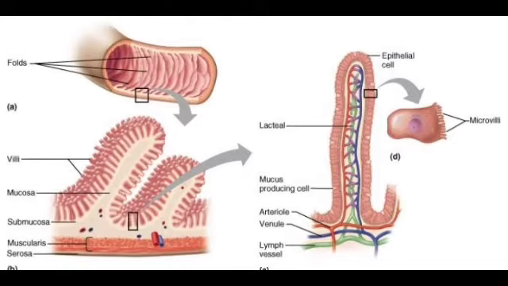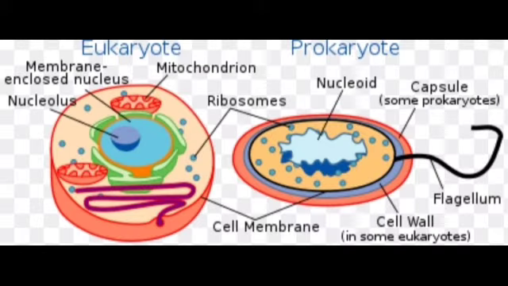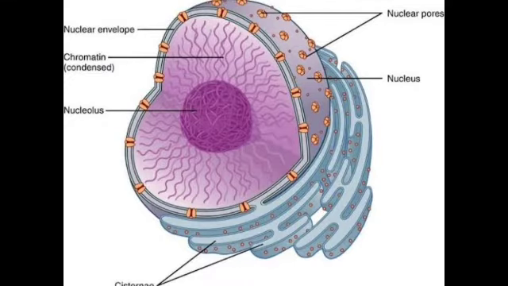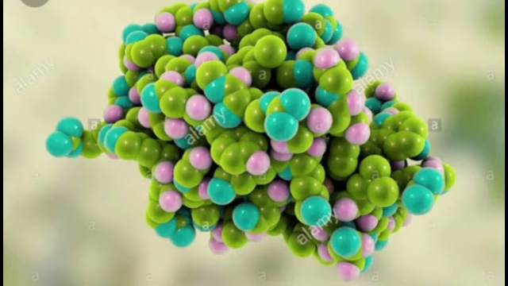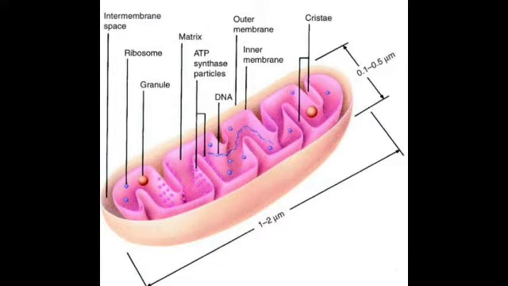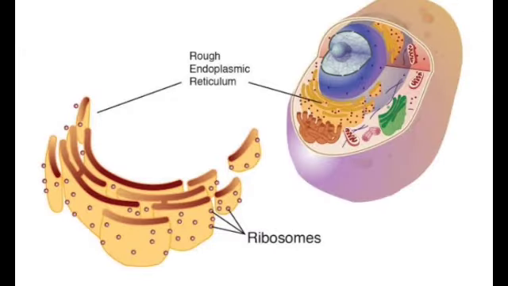Microvilli, increase the surface area of certain cells to help absorb nutrients and other substances. Cell membrane, outer boundary that regulates the flow of substances into and out of the cell. Nucleus, control center. Lysosome, produces powerful enzymes that destroy worn out cell parts. Mitochondrion, uses oxygen to break down glucose and other fuels to release energy. Ribosome, produces proteins. Types of cells.